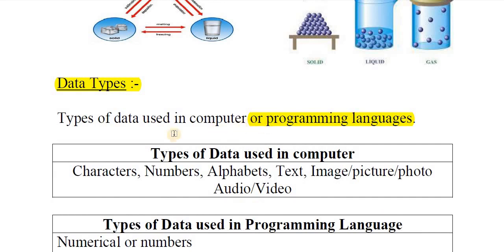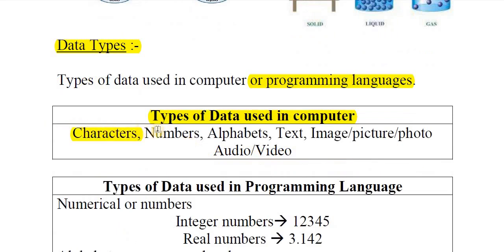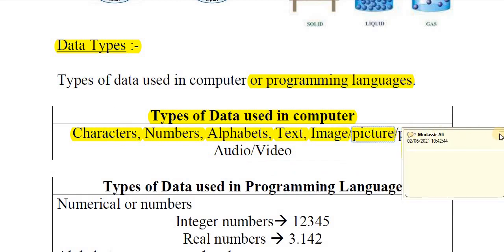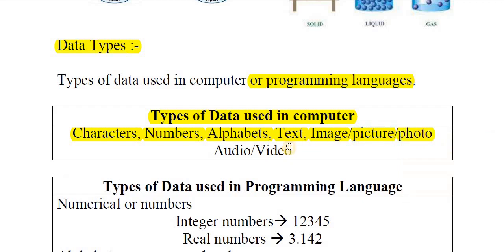Types of data used in computers: characters, numbers, alphabets, text, image, picture, photo, audio and video. These are the different types of data we use in a computer.